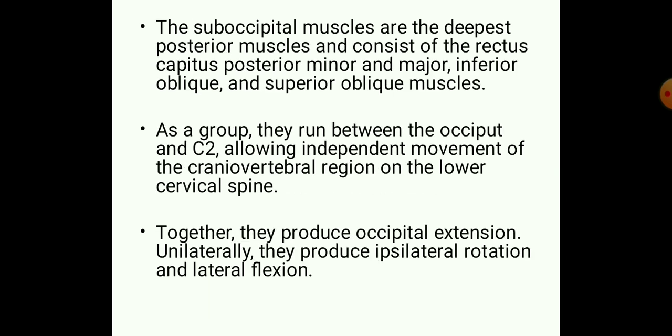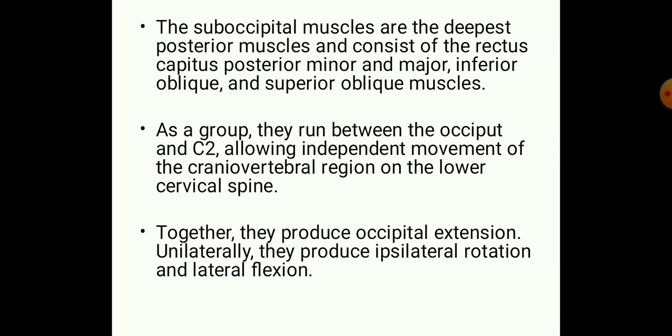And we have some small muscles present in the cervical region. Those are the suboccipital muscles, which are the deepest posterior muscles and consist of rectus capitis posterior minor and major, inferior oblique and superior oblique muscles. As a group, they run between the occiput and C2, allowing independent movement of the craniovertebral region on the lower cervical spine.